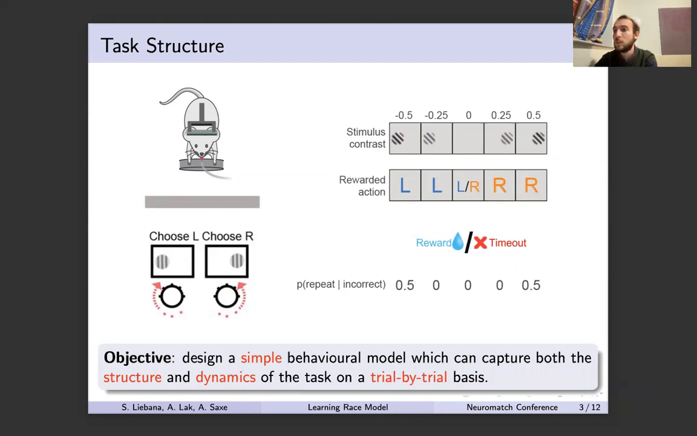With 50% probability after each high contrast and rewarded trial, the mice may enter a debiasing routine where they are presented repeatedly with the same stimulus until they get it correct. The model arose as a necessity to study the learning dynamics of mice learning how to perform this task.